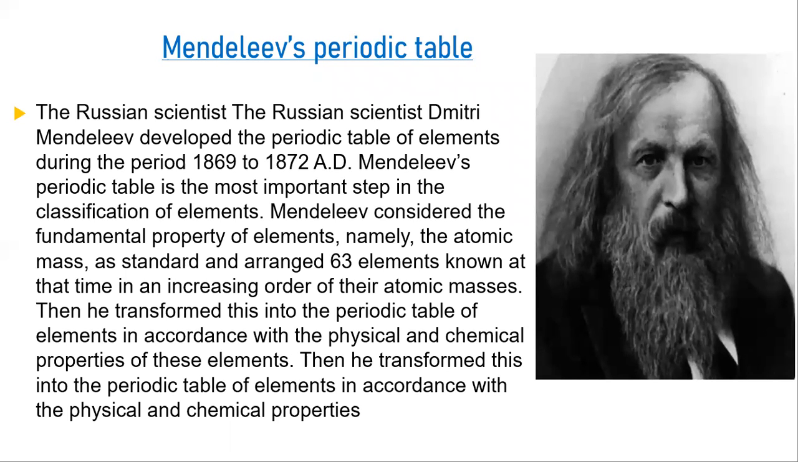At Mendeleev's time, only 63 elements were known. He studied the physical and chemical properties of the elements and arranged them in the increasing order of atomic mass number. And he found that some properties of the elements were recurring after a certain interval. So based on these findings, he stated his periodic law.